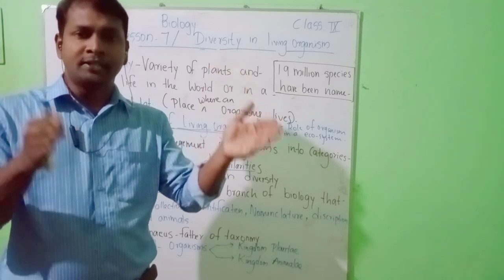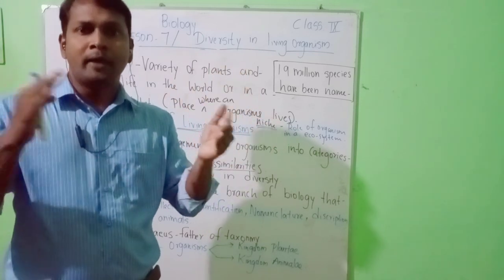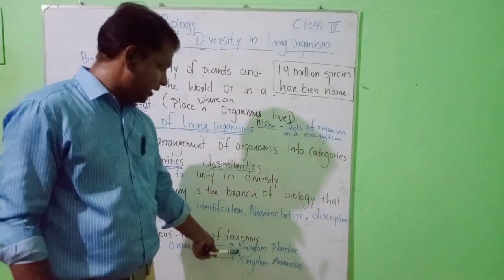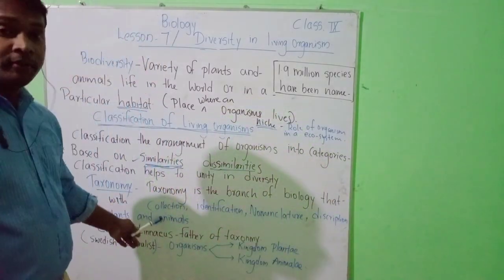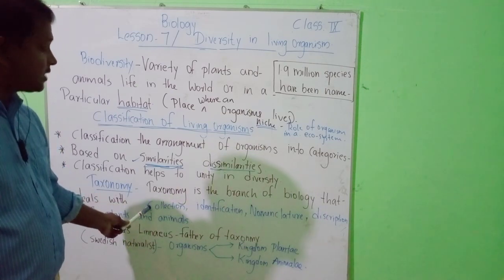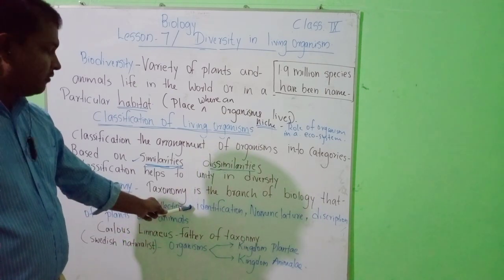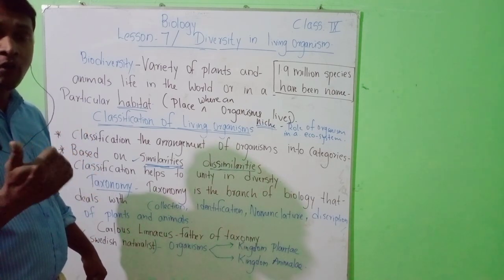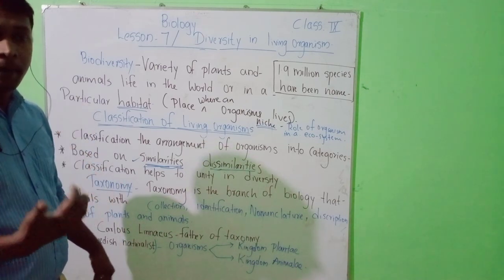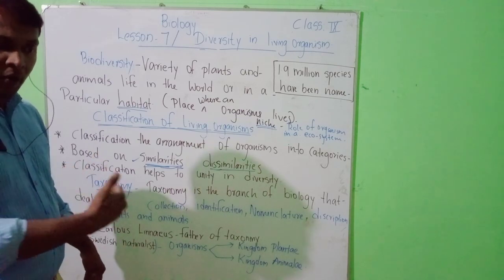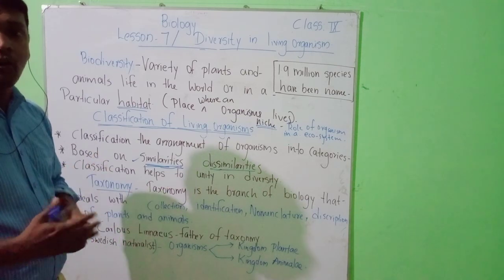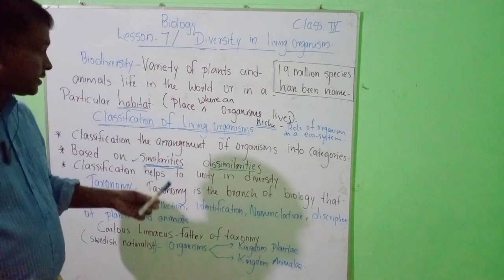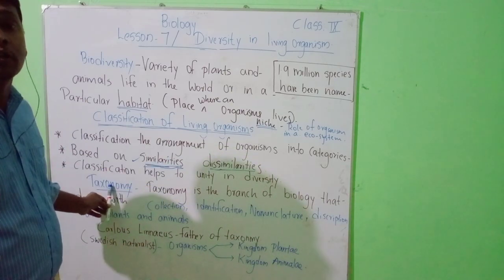In Latin, it is Plantae or Animalia. Here I will explain that. The first step in taxonomy is collection. Second is identification: identify the scientific names of organisms, because our past scientists have already given us how to classify these organisms. That branch in biology is known as taxonomy.